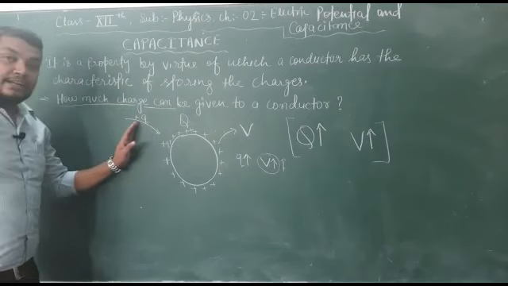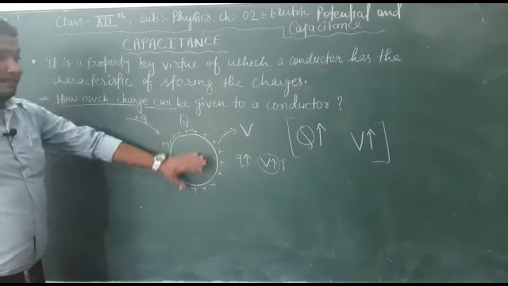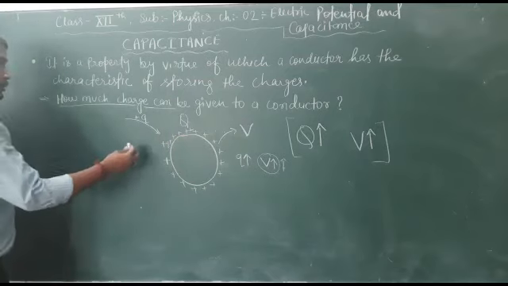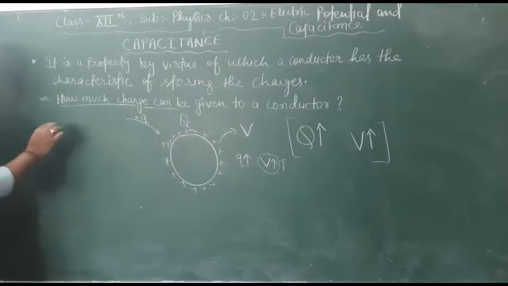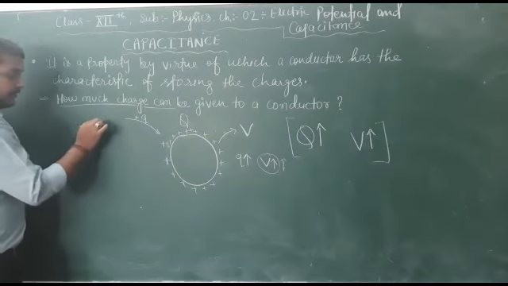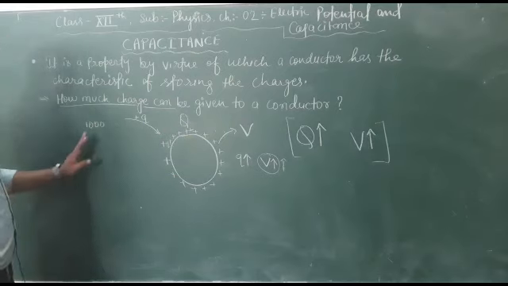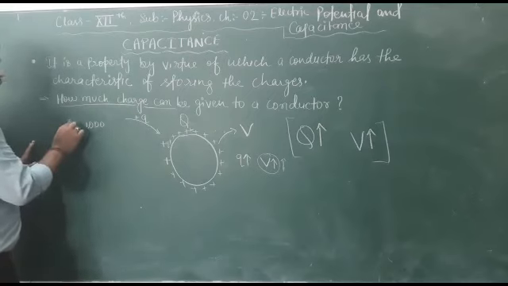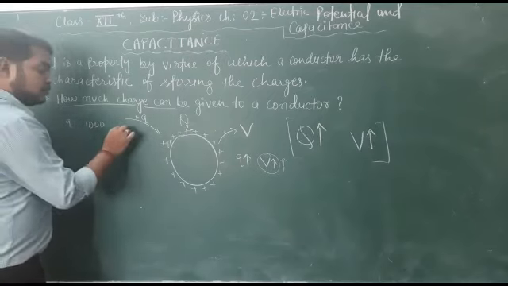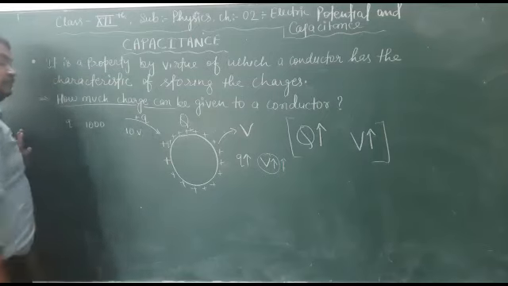Will there be an infinite number of charges that can be kept or stored on a conductor? So just try to understand it with some numerical approach. Let's say I have given here 1000 charges. All 1000 charges got stored here over the surface, and its potential rose to, let's say, 10 volt.